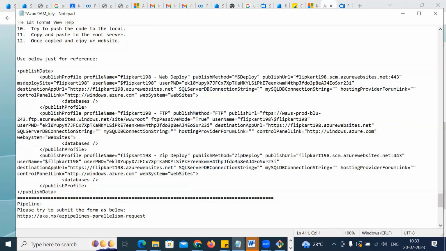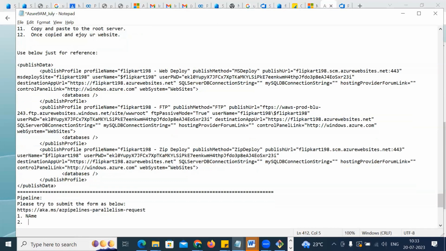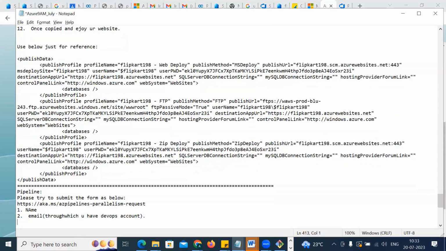Again, mentioning that, buddy: your name, what are the details? Name, then the email through which you have the account, your DevOps account. Then, dear, yes, you have to copy like this.